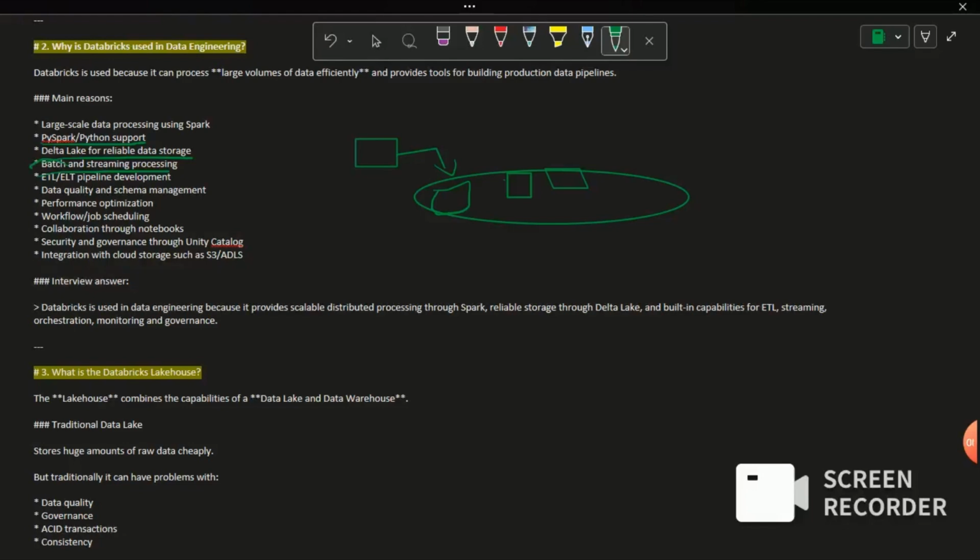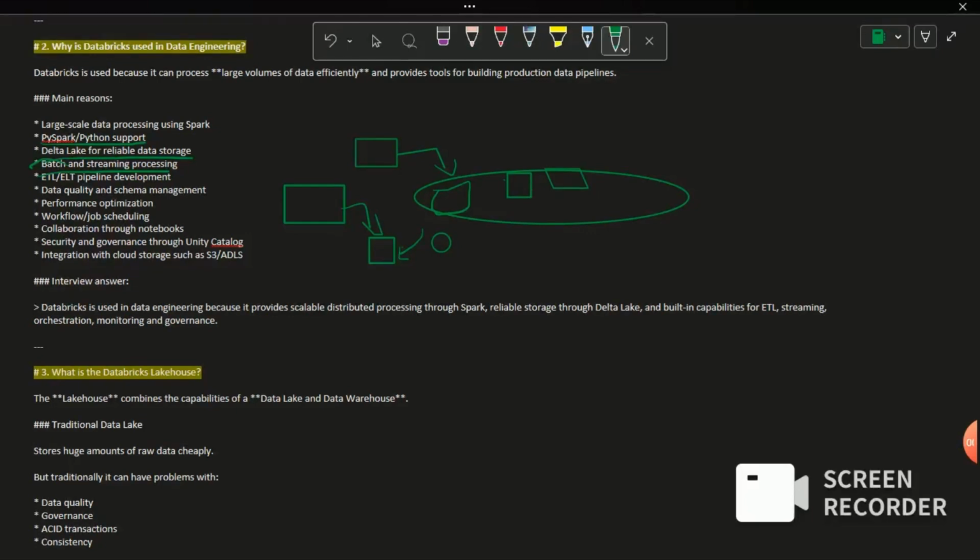Batch means all data will be available in one place, then this data will be consumed by our jobs, then this will be processed. Streaming data means data will be coming in near real time. So for example, if you are using Instagram and if you are liking any post, that will be considered as one data point. Okay, and if you are doing any kind of operations on that application, that will be considered as one data point. So that is called streaming processing.